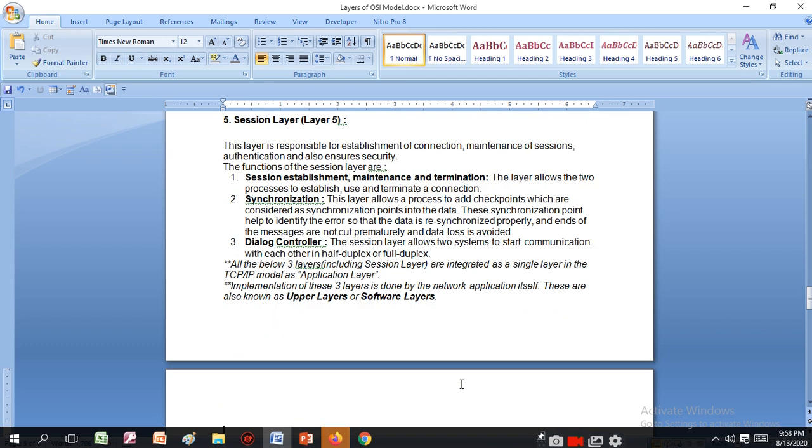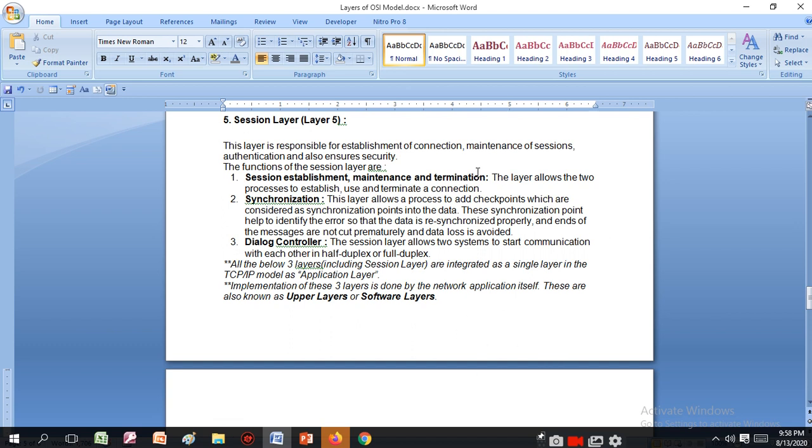The fifth layer is the session layer. This layer is responsible for establishing connections, maintaining sessions, authentication, and also ensuring security. As you enter the internet, the session starts, and when you stop working on the internet, the session is destroyed. So the session layer's work is to establish a connection and maintain the session.